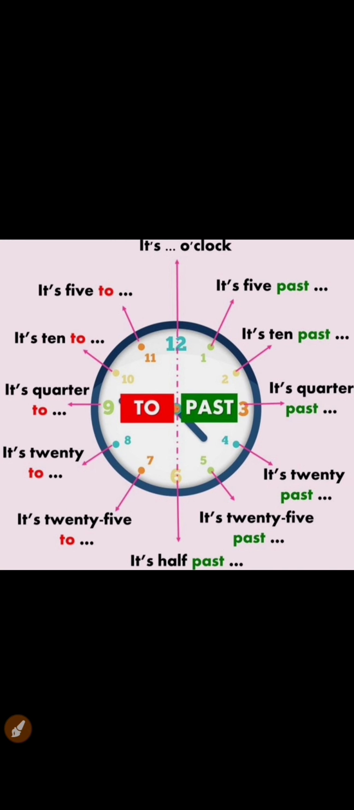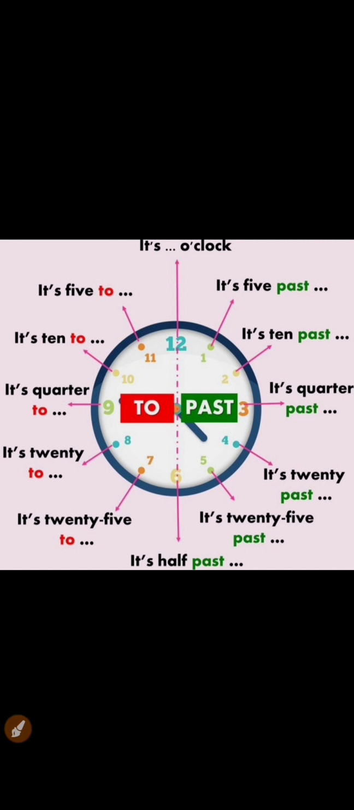So just look at this next picture, in which you will find the complete content to describe the time with the use of to and past. Okay, so just remember one thing, that if the longest needle of your clock is on the left side, describe the time with the help of to. For example, it's 5 to 1, it's 10 to 1, it's quarter to 1, it's 20 to 1 or it's 25 to 1.